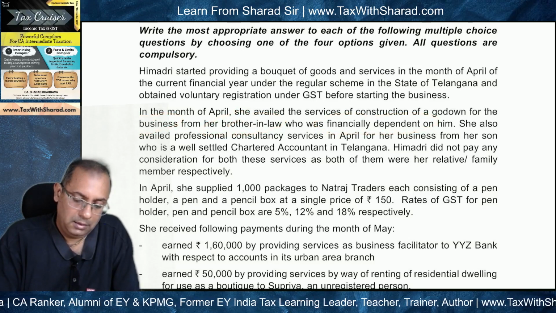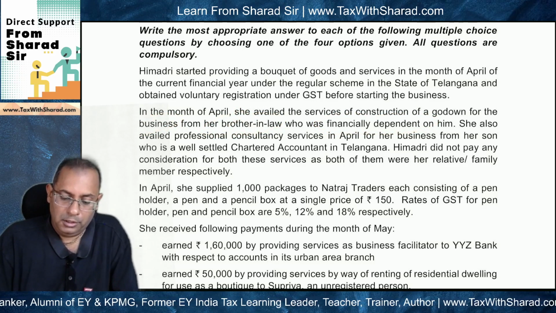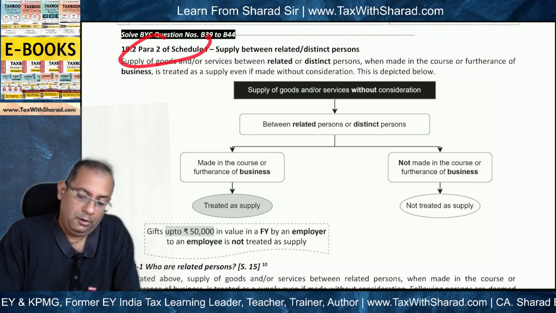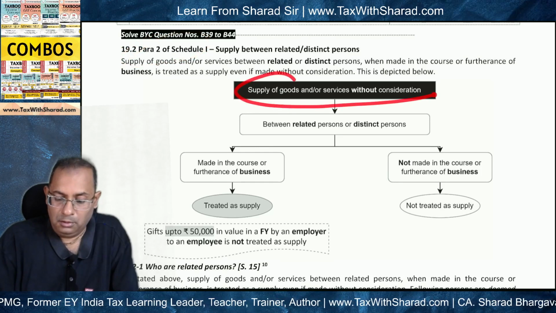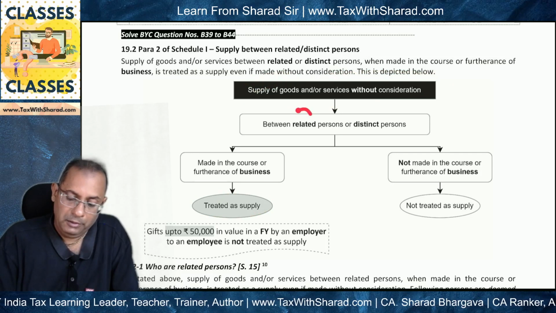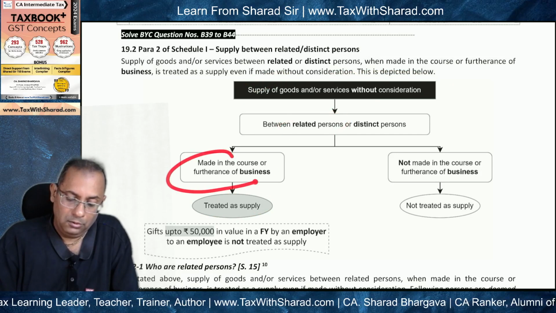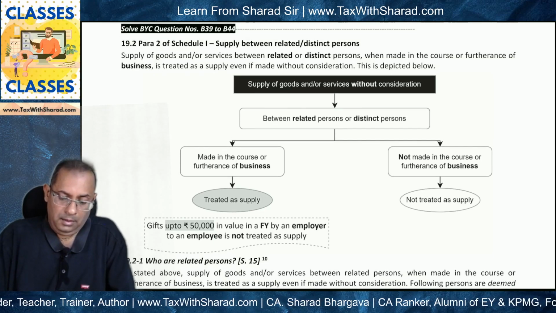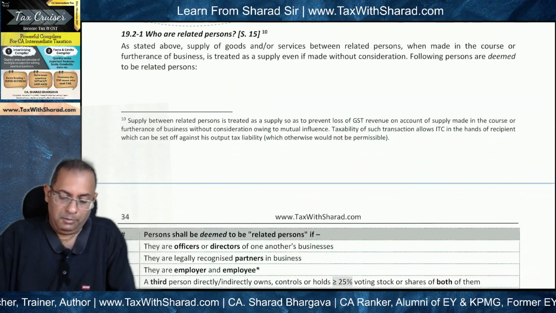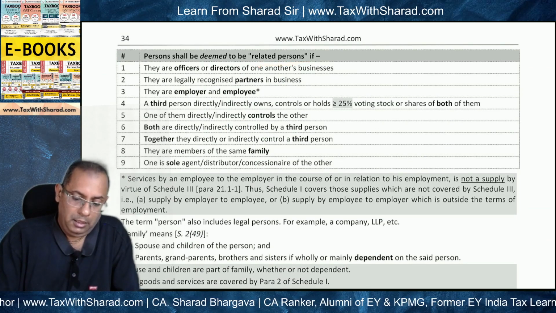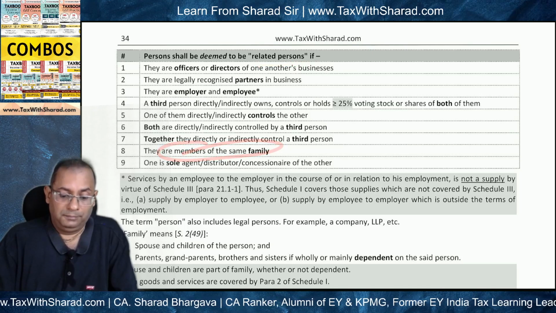Now, is this a supply? So this is free of cost without consideration. However, under para 2 of schedule 1, a supply of services without consideration can still be treated as a supply if it is between related persons and made in the course or furtherance of business. So if you look at this question, we have a brother-in-law who is financially dependent. Related persons include members of the same family.